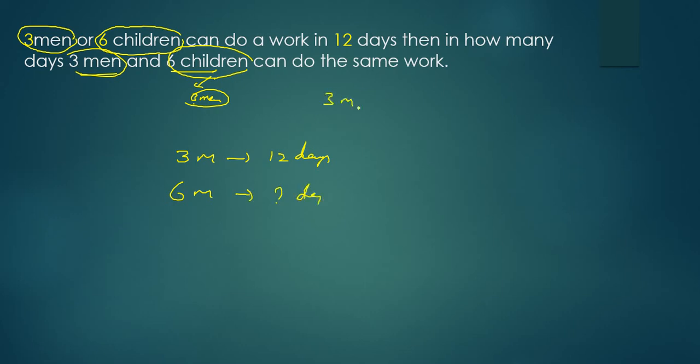The question is 3 men and 6 children. These 6 children can be replaced with 3 men, because efficiency of 6 children is equal to efficiency of 3 men. So 3m plus 3m is nothing but 6m. Simple. So 3 men and 6 children can do the same work as 6m can do in how many days? Okay, simple. 3m into 12 equals 6m into d. So d equals 6 days. 6 days is the answer.